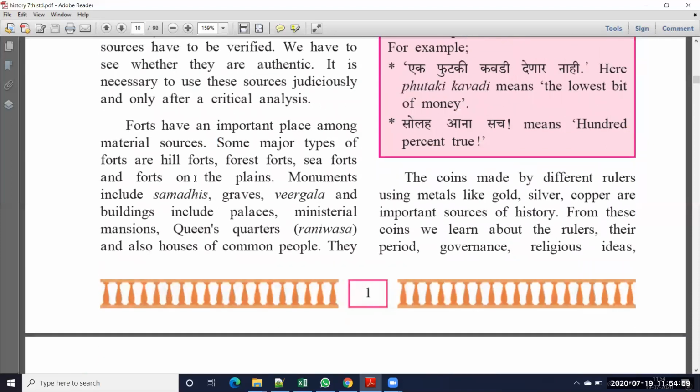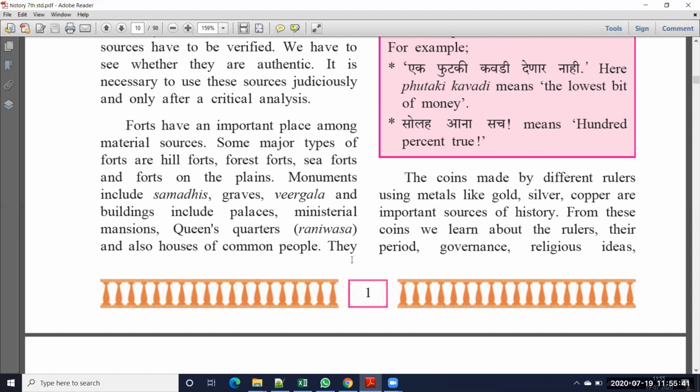And some buildings include historical places, like the Taj Mahal, or Ellora caves, or Ajanta caves. So these all are historical sources. Not only that, ministerial mansions also, queen's quarters also, that means the Raj Darbar. Ranivasa is only for the queen. Raj Darbar means where the king conducts meetings, so that place we call the Raj Darbar. So when we observe all these places, we can easily understand the history about that particular place.